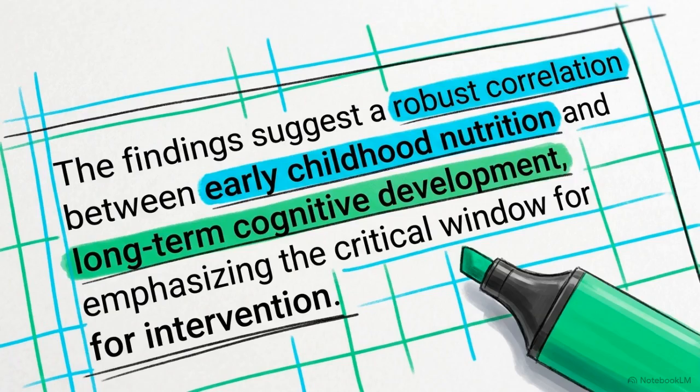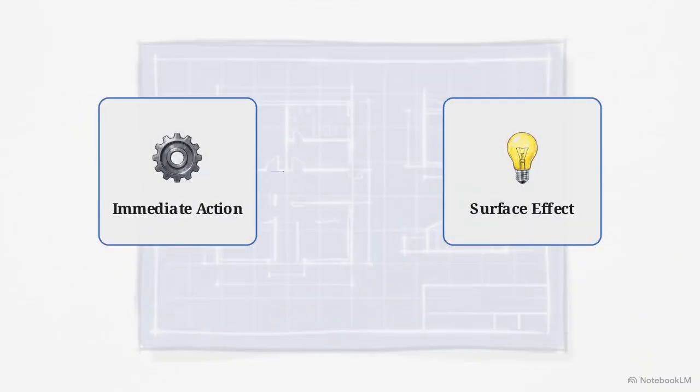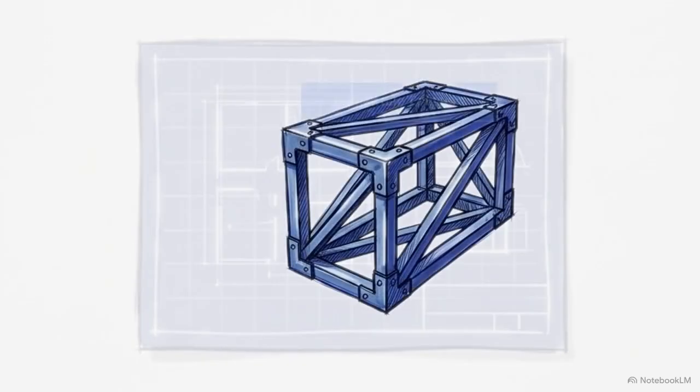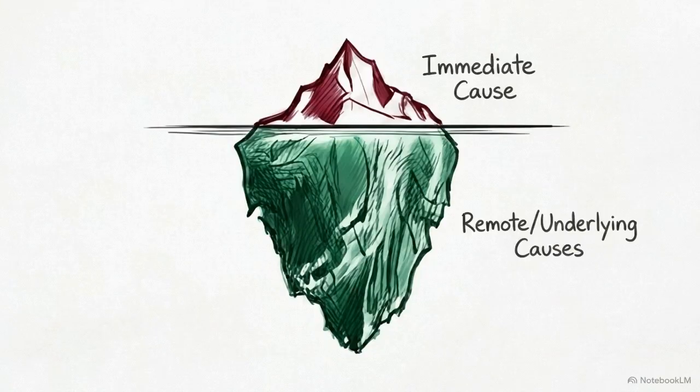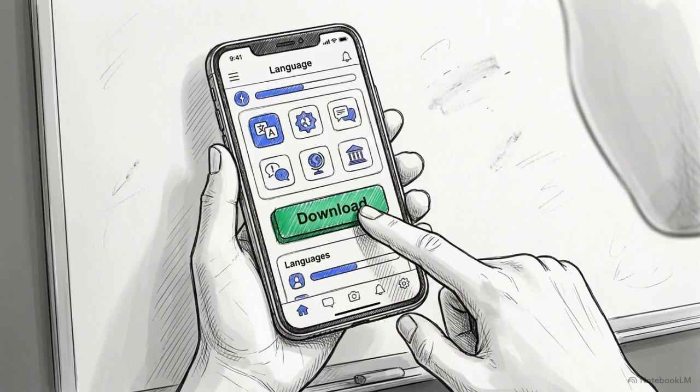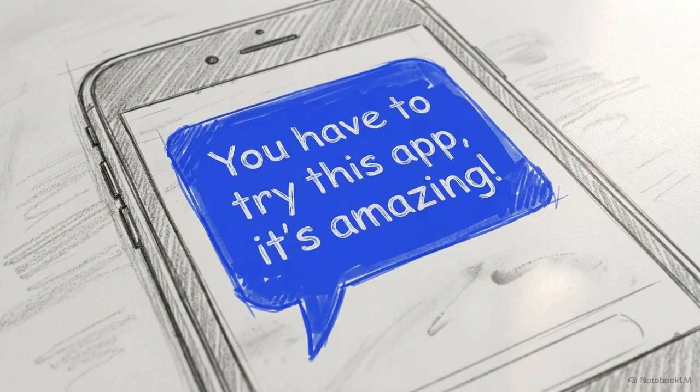Once you establish the mechanism, you must determine its depth. Analyzing a complex phenomenon requires looking at multiple levels of causation to avoid reaching superficial conclusions. This iceberg diagram illustrates the difference in depth. At the surface, you have the immediate cause. This is the direct, proximate action that triggers an event. For example, if a student decides to download a language app today, the immediate cause is highly visible. A friend recommended it to them.